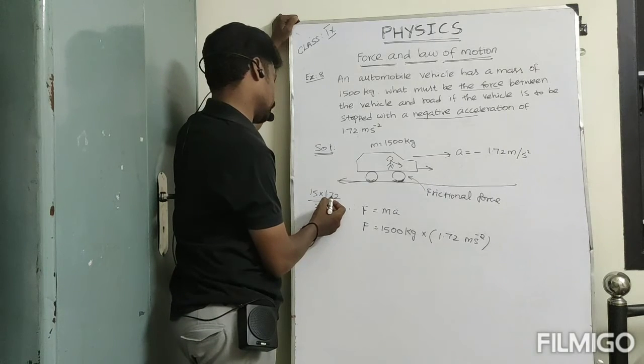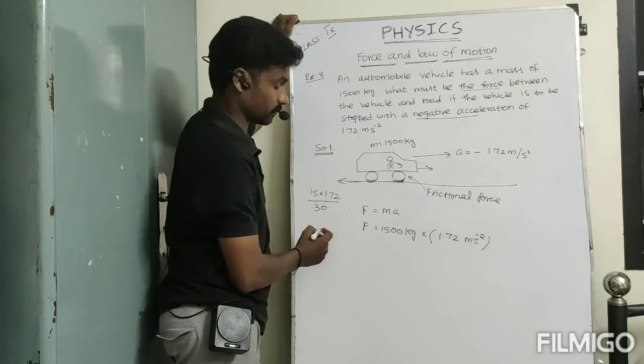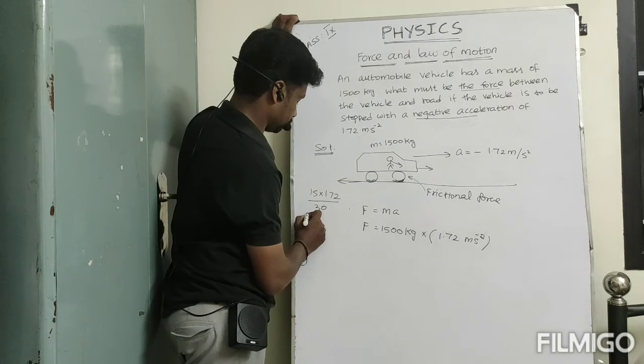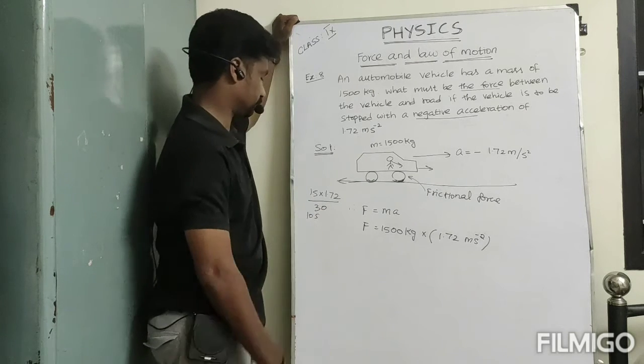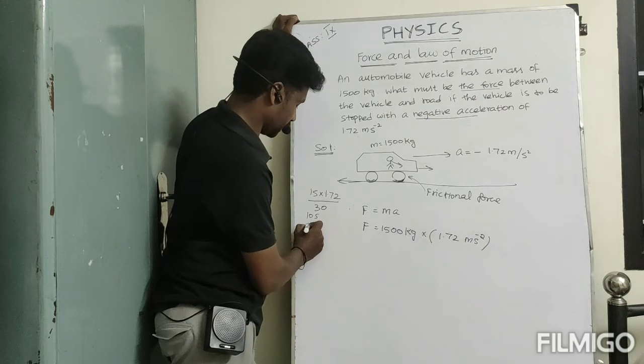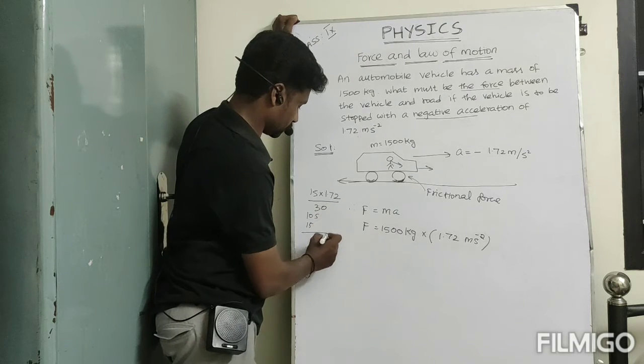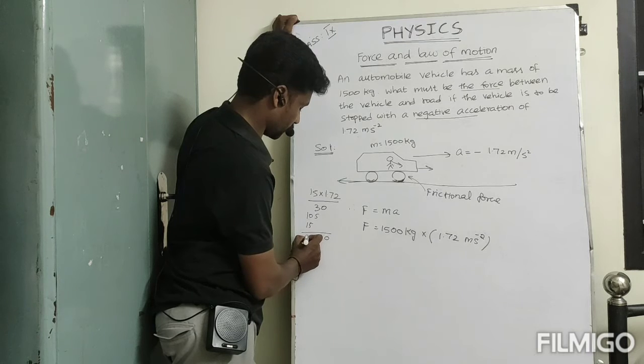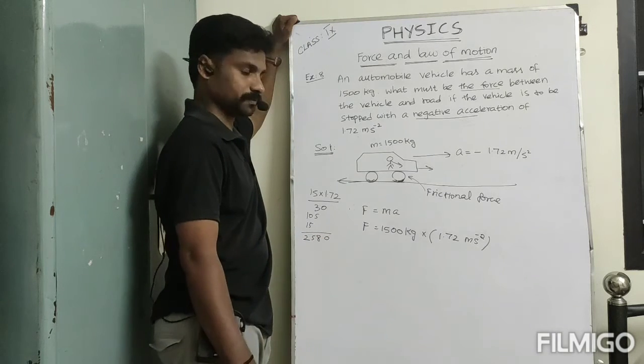Next 7 into 15, that is 105 will come. Next 1 into 15, 15 will come. So 0, 8, 5, 2.